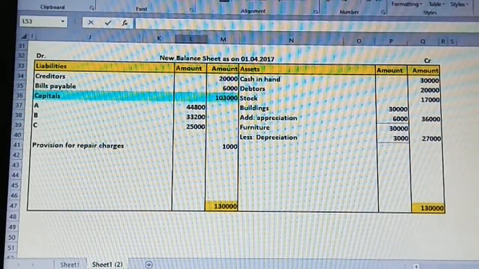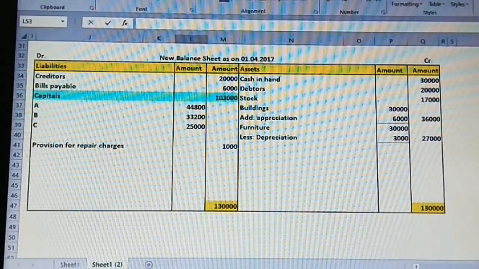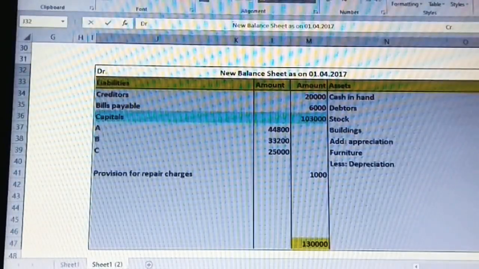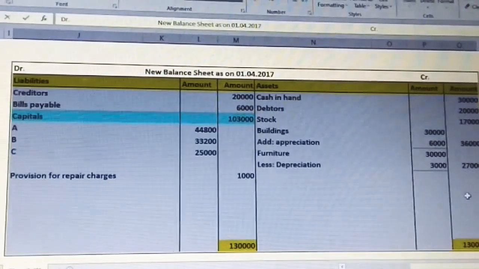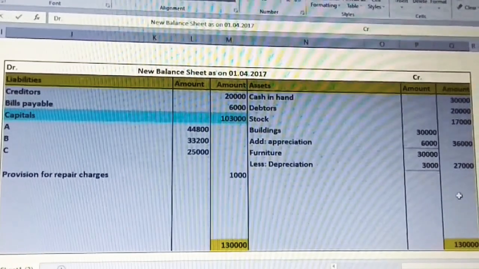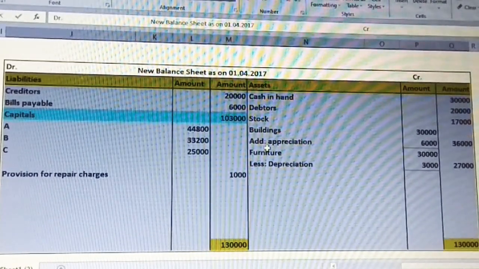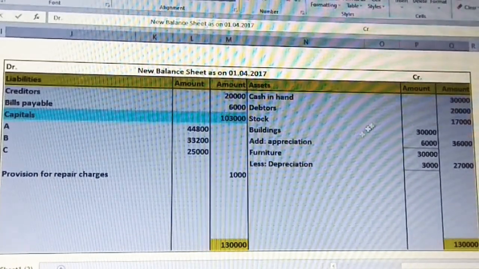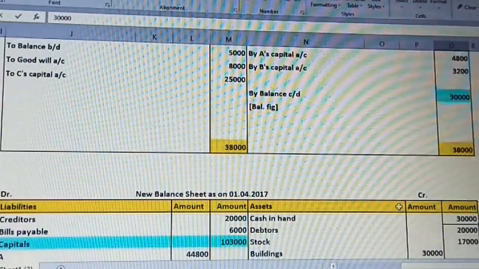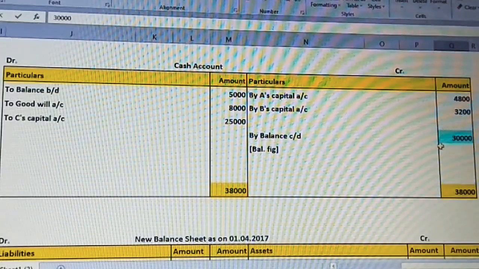And in the question, when we go to the question, observe now, because it's visible. So in case of cash, the value given here is 30,000, which we got as per our calculation, so our steps are right.